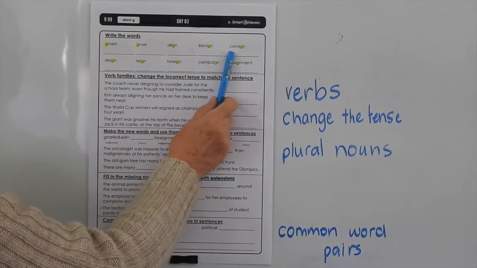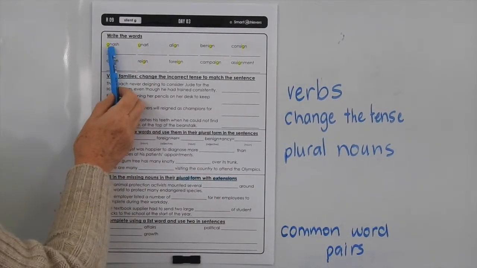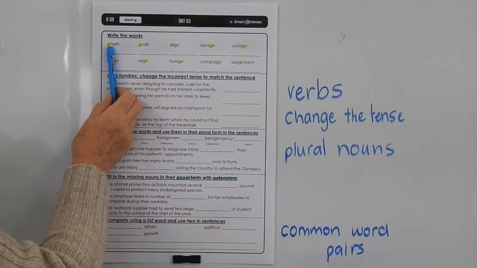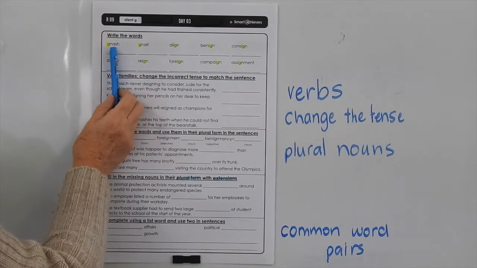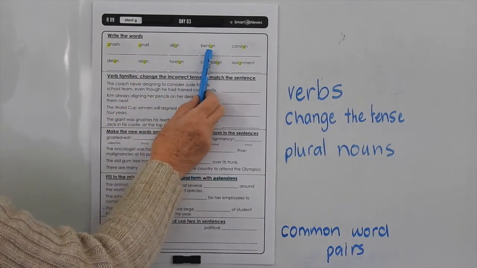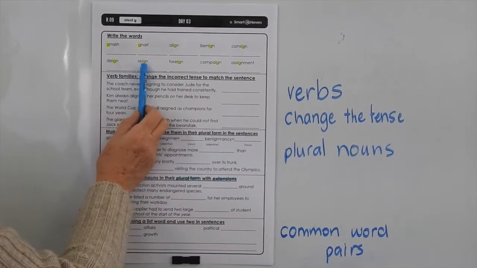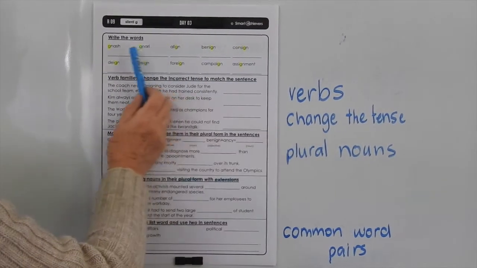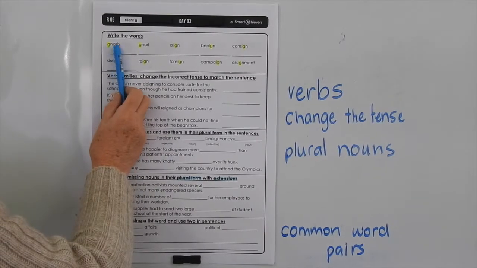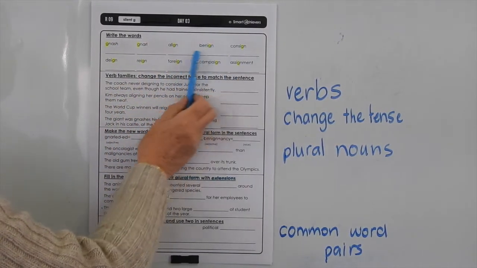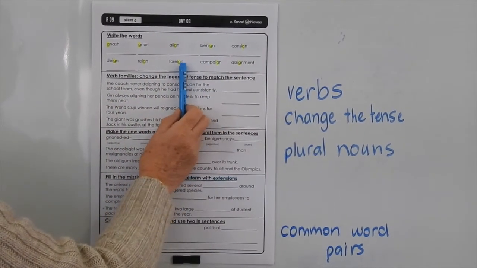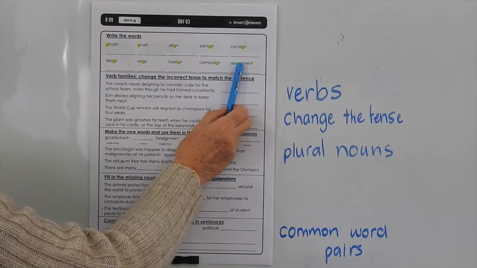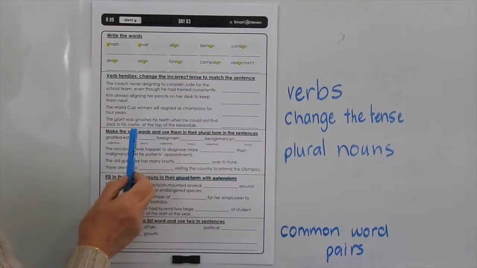These words all have the silent G in them, and the G comes before an N in each of them as well. So we've got gnash, gnarl, align, benign, consign, deign, reign, foreign, campaign and assignment. Quite commonly it might appear at the start or the end of a word, but we also have it in the middle of words where the word sign is used.